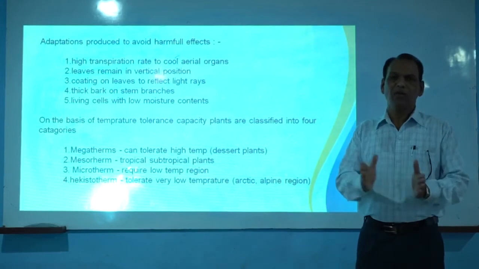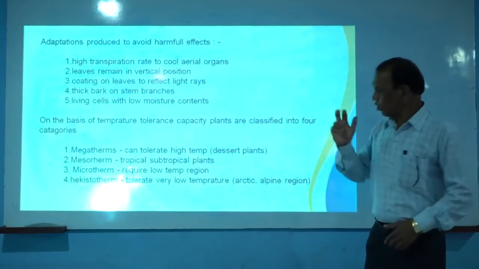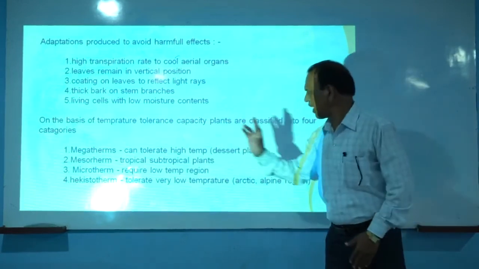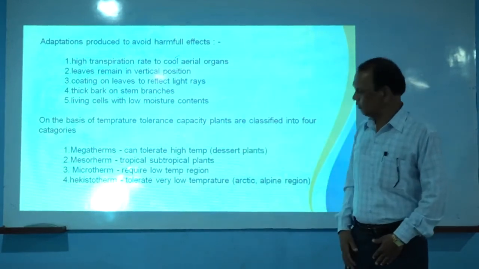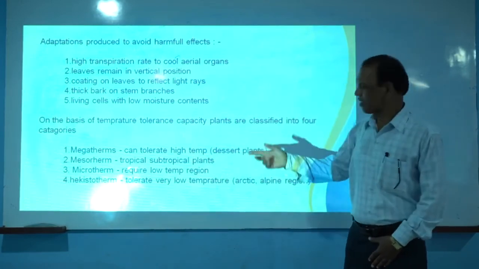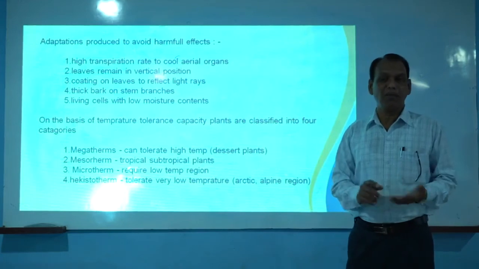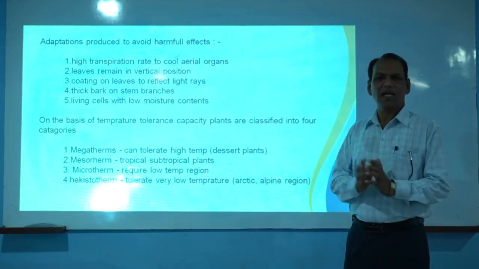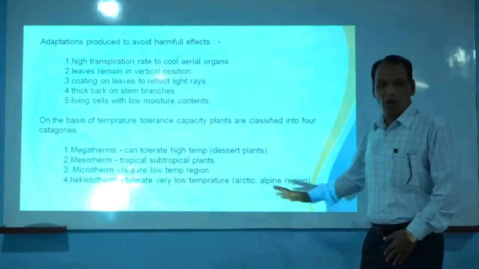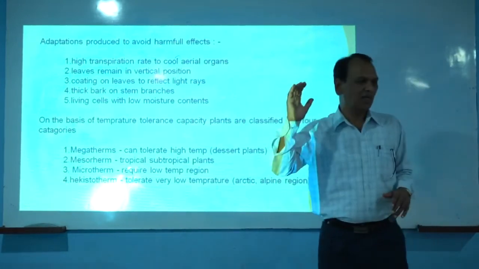For example, during the winter season they face low temperature, and during another season they naturally get high temperature. Such plants, growing in particular geographical areas, for example tropical and subtropical areas, are commonly called mesotherms. Microtherm is another group of plants depending upon temperature tolerance capacity. These plants require comparatively low temperature for natural survival, for example in alpine regions. They happily grow in that region in very low temperature, for example plants in the Arctic zone, the alpine zone, and in our country in the Himalayan region.